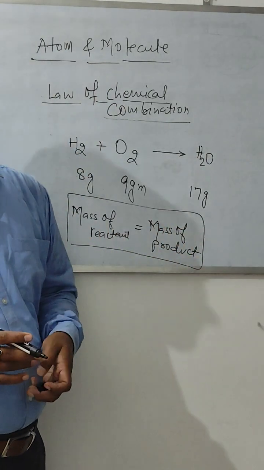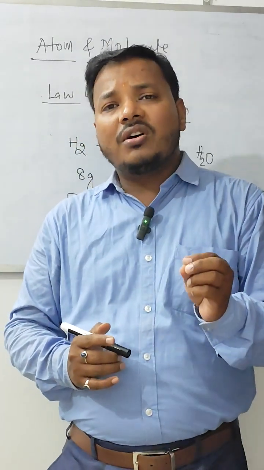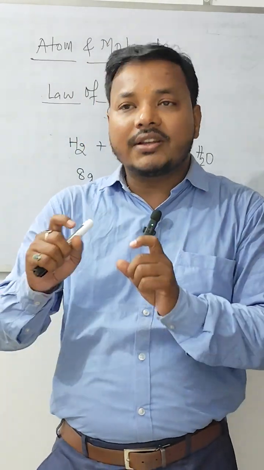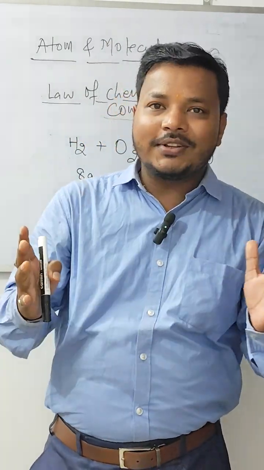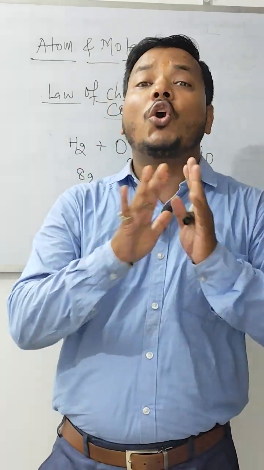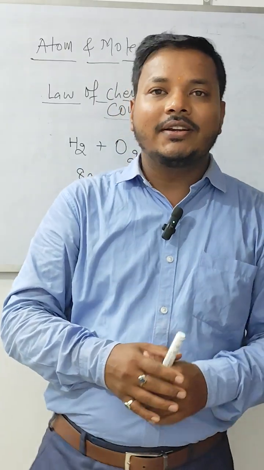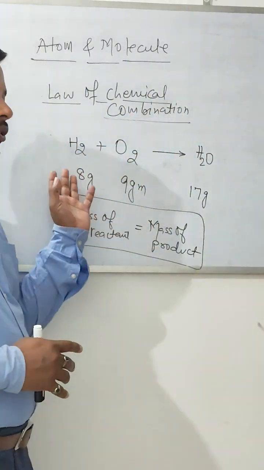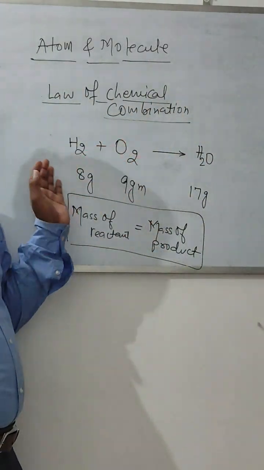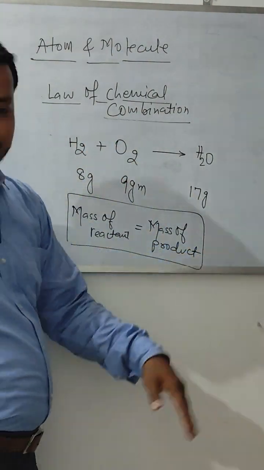Okay, this law states the law of conservation of mass. We all know that according to the law of conservation of mass, mass can neither be created nor destroyed. That means mass is a conserved quantity. Okay, and this can be explained over here as well. We had already discussed that the total mass of the reactant is equal to the total mass of the product.